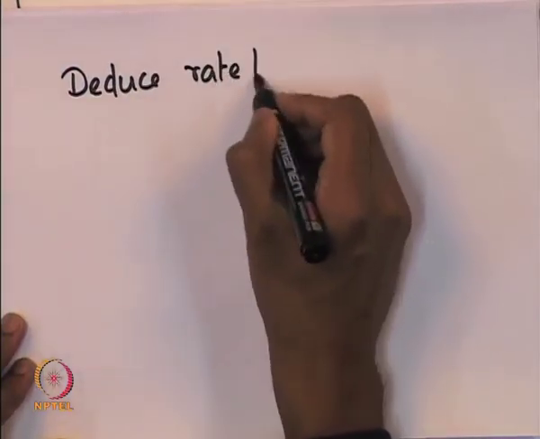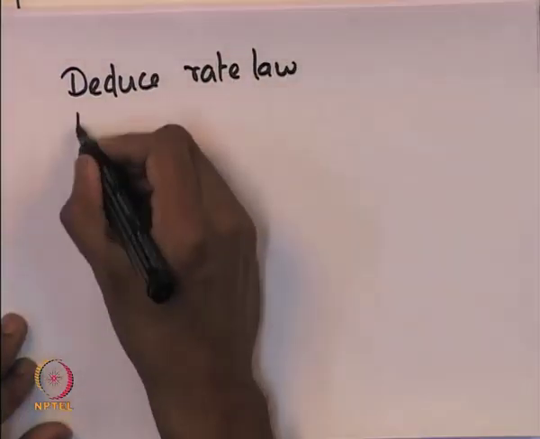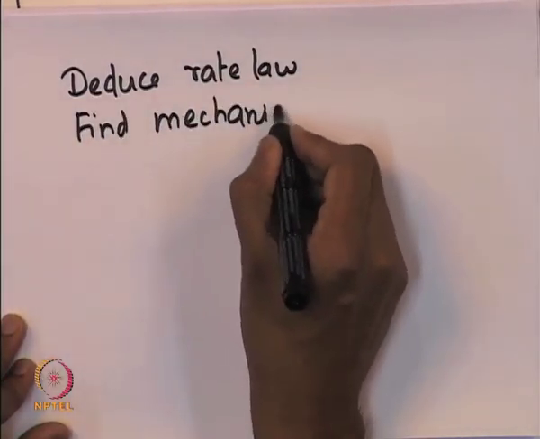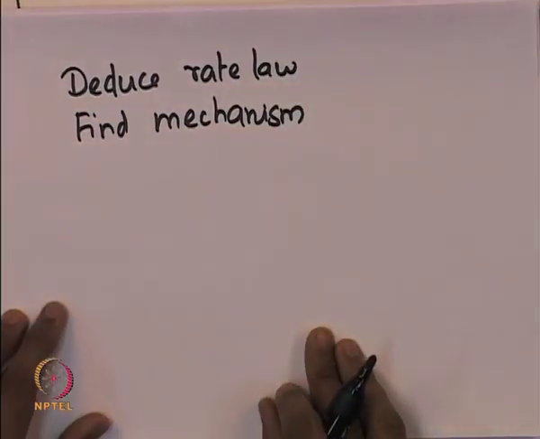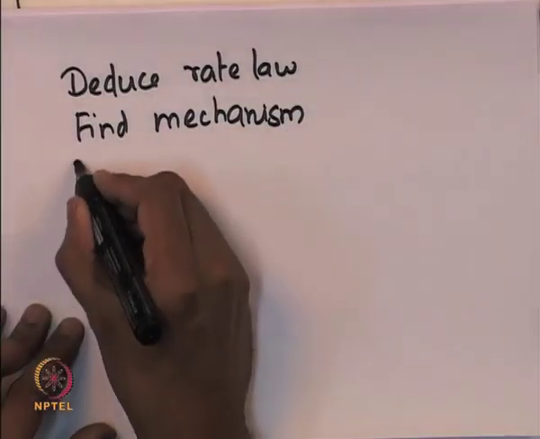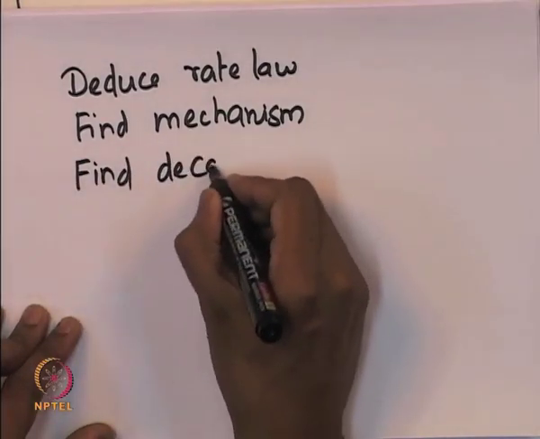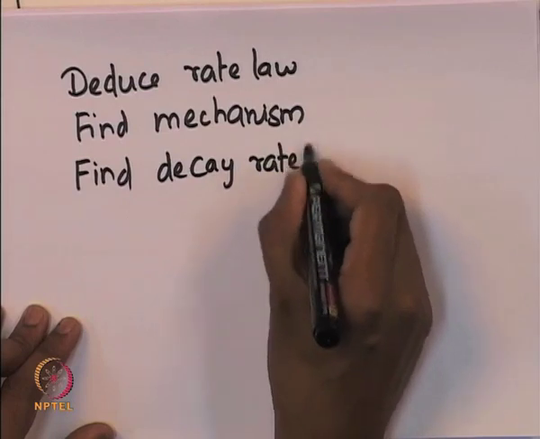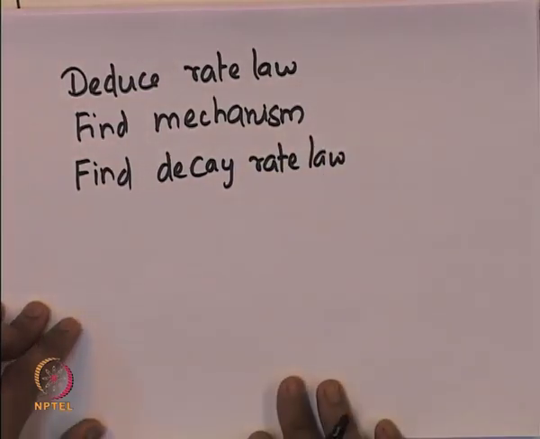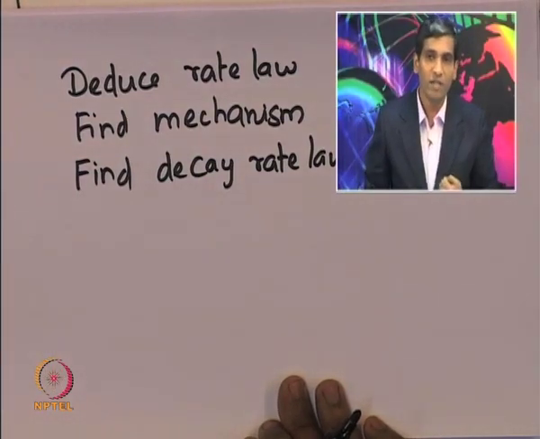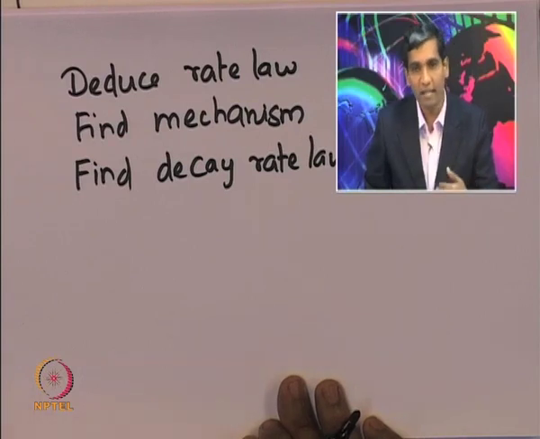This is same as before, and then find the mechanism that is governing the catalytic reaction. The next step, which is the new step that is added, is to find the decay rate law. This is required because the catalytic reaction occurs simultaneously along with the deactivation of the catalyst. So, it is not possible to design the reactor without knowing the decay rate law.